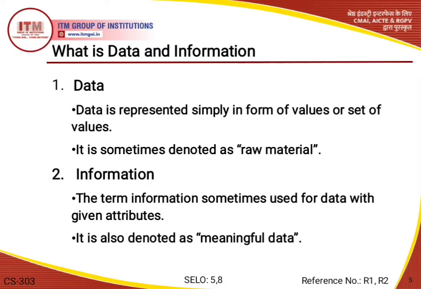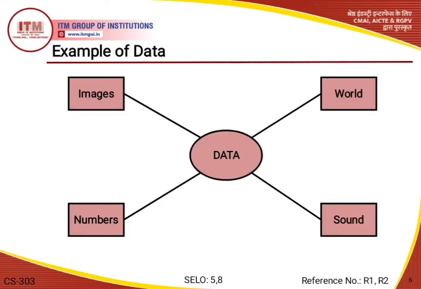Generally we can say that data comprises facts, observations, perceptions, numbers, characters, symbols, images, etc. Here I am taking an example of data. Here you can see the data belongs to some specific types of images, various types of images, and a collection of various images can be represented in the form of data.